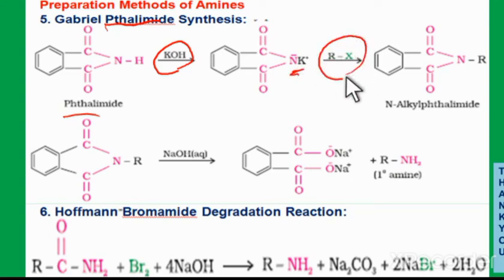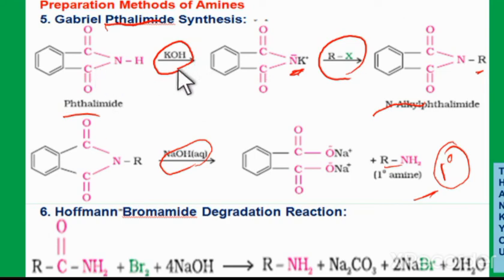Now this salt of the phthalimide is treated with an alkyl halide. The alkyl group replaces the potassium, and the potassium and halogen leave as potassium halide. Now the N-alkyl phthalimide is treated with a strong base like sodium hydroxide in aqueous medium. It dissociates to give sodium phthalate plus the primary amine. This way we can get primary amines from phthalimide.